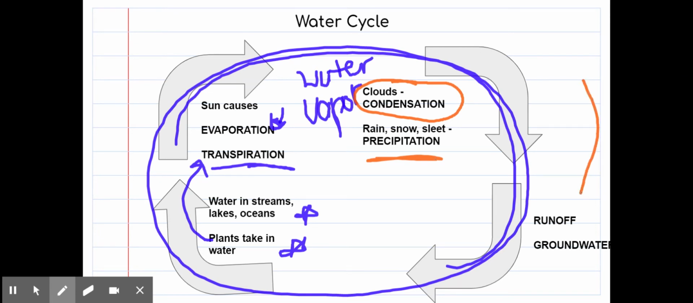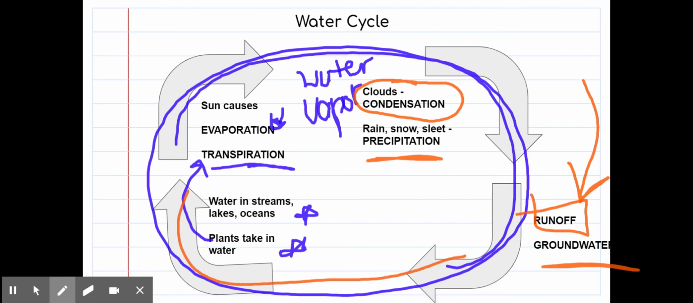So now that water is coming back down to the earth and either is going to become that groundwater or runoff. Remember, runoff is like when it rains in the street and the water runs off the street because it doesn't have anywhere to go and it goes into the drains. And then again, we start this whole process over.